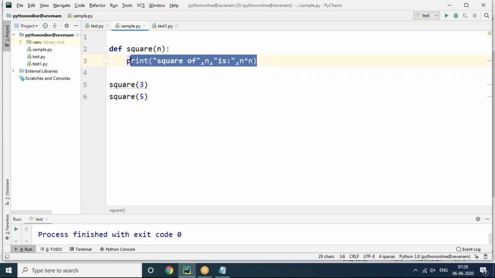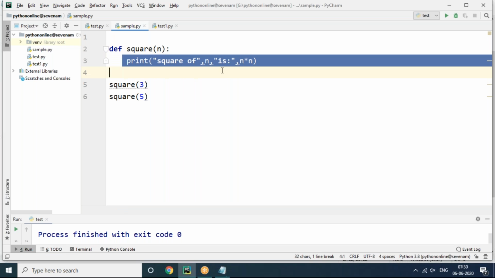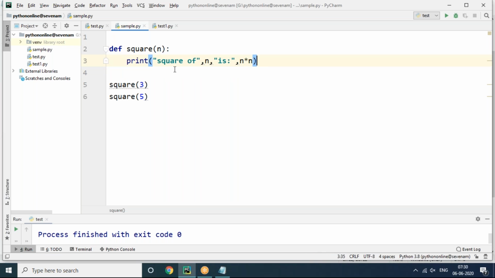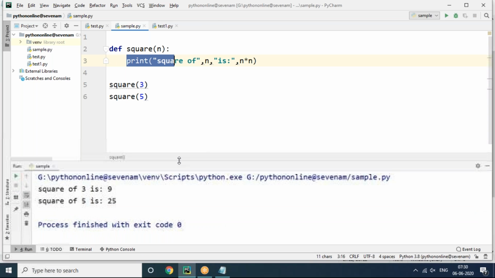Now you can see, I am defining square of n. I am calling the function square of 3. The value 3 goes to n. n into n, 3 into 3, is 9. 9 is only printed here, or not? Yes, it is printing here only. It is not going to return to the calling place. The function is only printing the value here. So simply square of 3 and square of 5 come out like this.